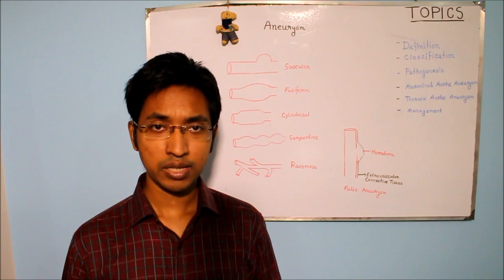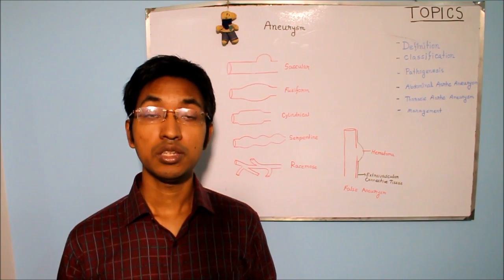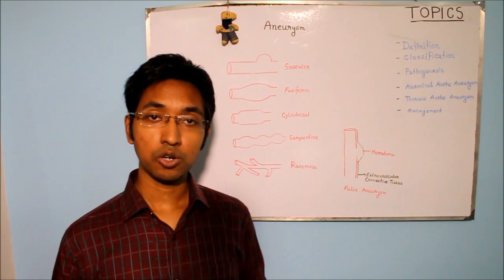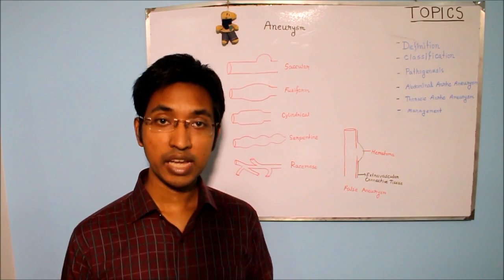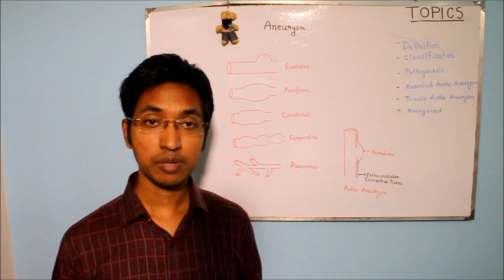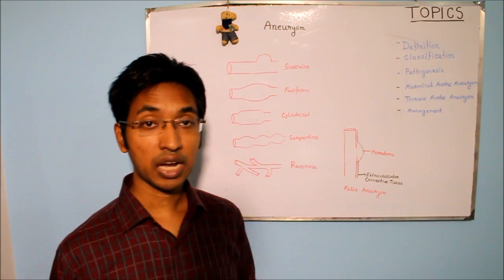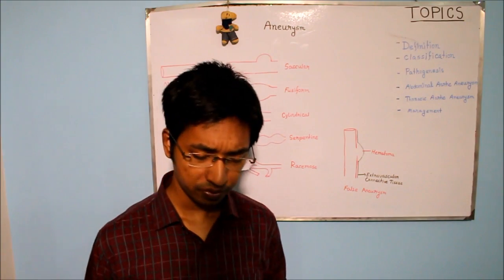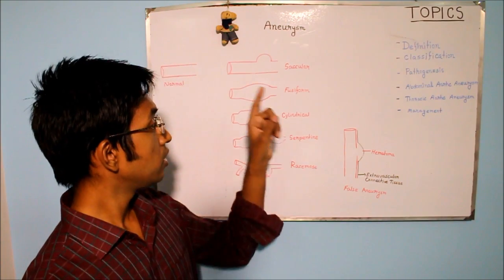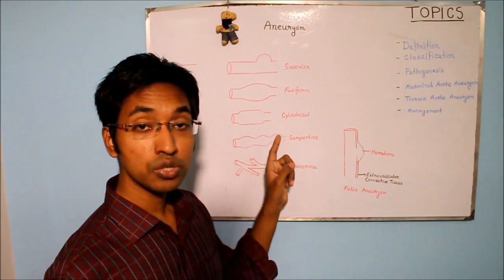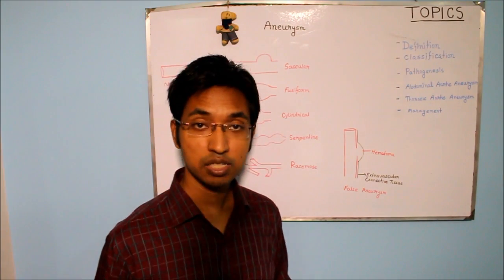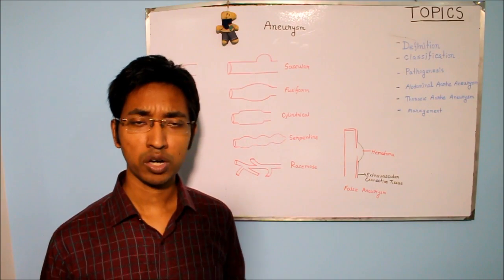So now that we have classified aneurysm according to the composition of the wall, now we will move on and classify aneurysm according to its various shapes. And as you can see in the whiteboard, I have drawn a variety of shapes. So let's talk about these different types of aneurysms one by one. According to shape, aneurysm can be classified as saccular, fusiform, cylindrical, serpentine, and racemose. So let's talk about these types one by one.